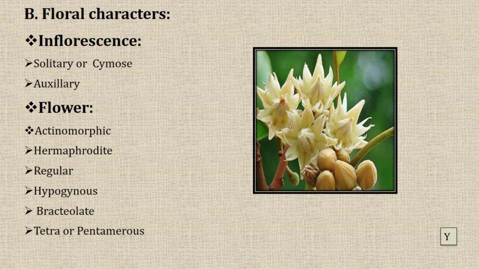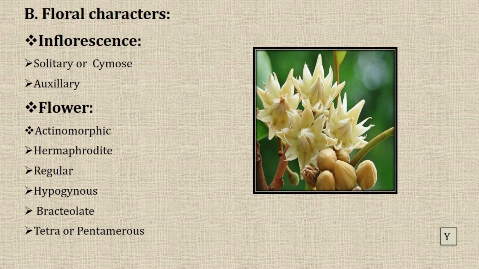Here inflorescence is solitary, that means a single flower developed from the axil of the leaf.